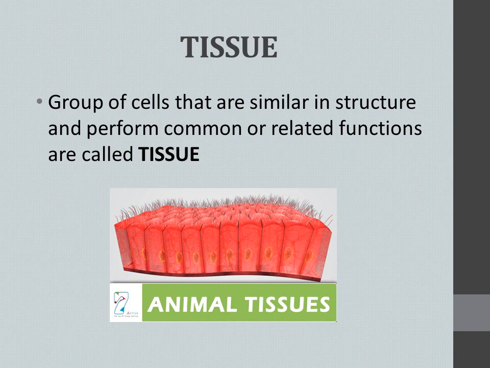Can you see? More than 10 cells are here. It is a group of cells similar in structure, which perform the same or related function. This kind of group of cells is known as tissue. This can be asked as a 2 mark or 3 mark question.